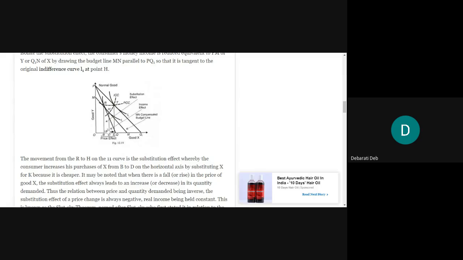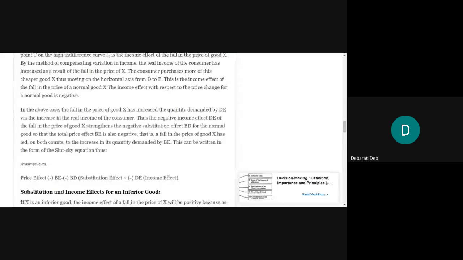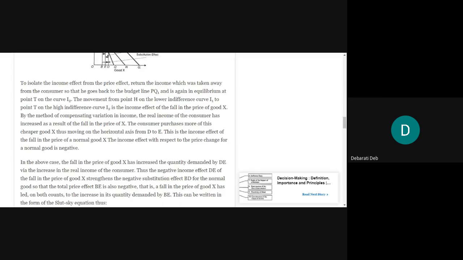Or if you draw a perpendicular on the x-axis, this point D to E is the income effect. Understood? So what is it? Price effect is B to E. Substitution effect is B to D. And income effect is D to E. Or you can say it the other way also by taking R, H and T. All right. So now the consumer is at T and we have said that the income effect is nothing but the movement from the point H to the point T.